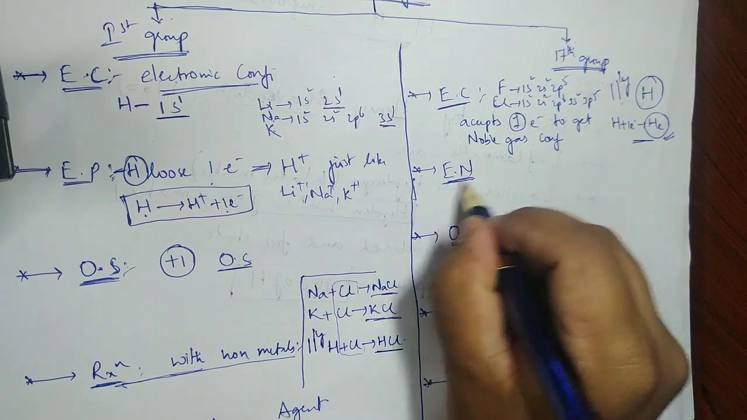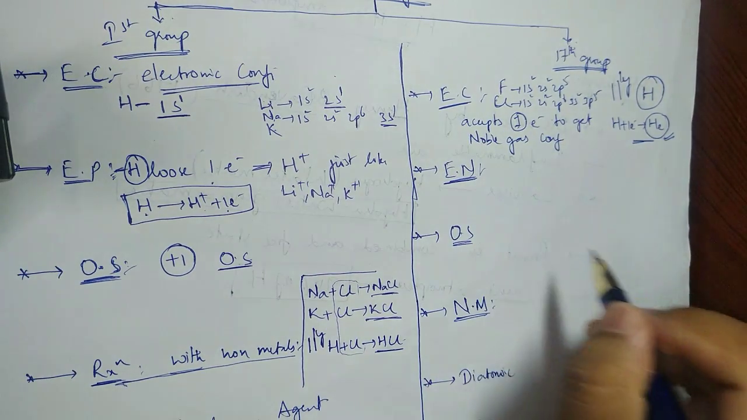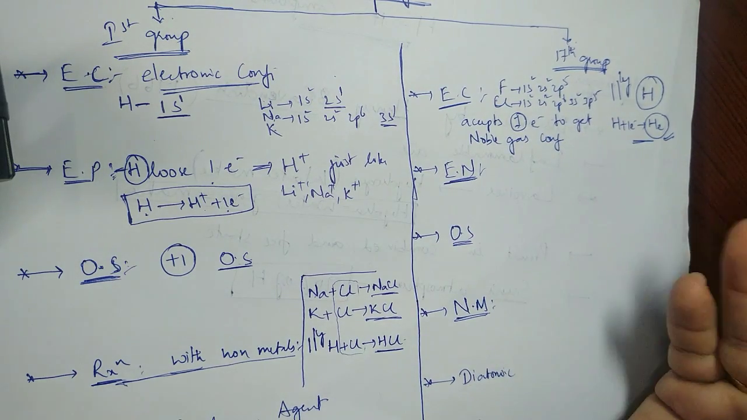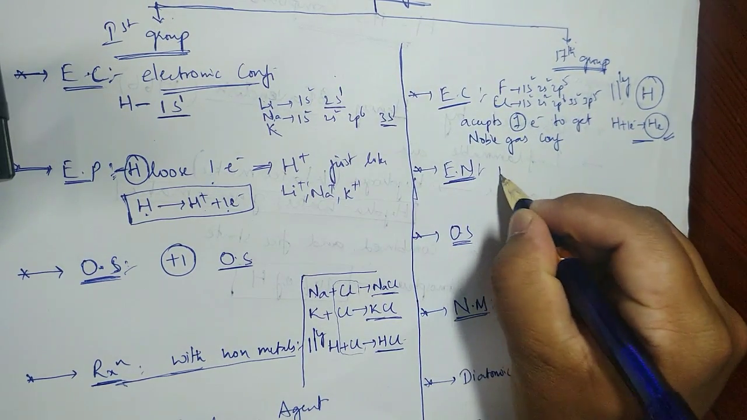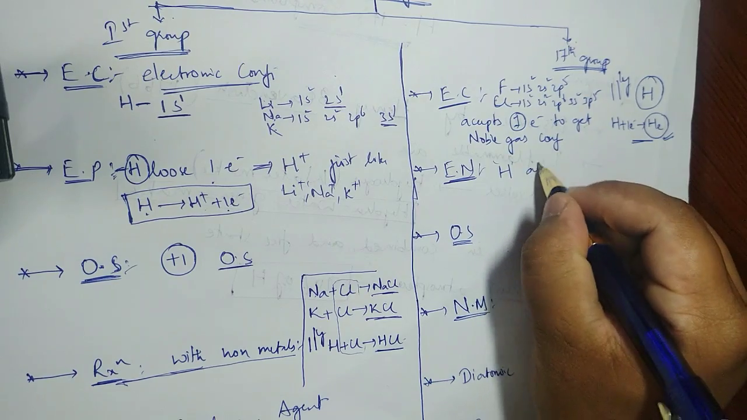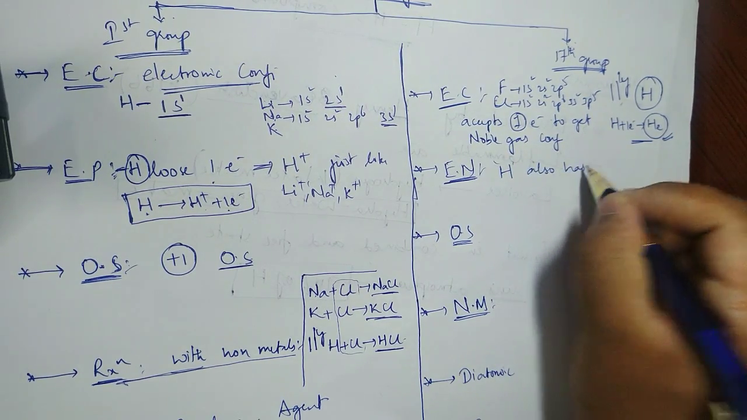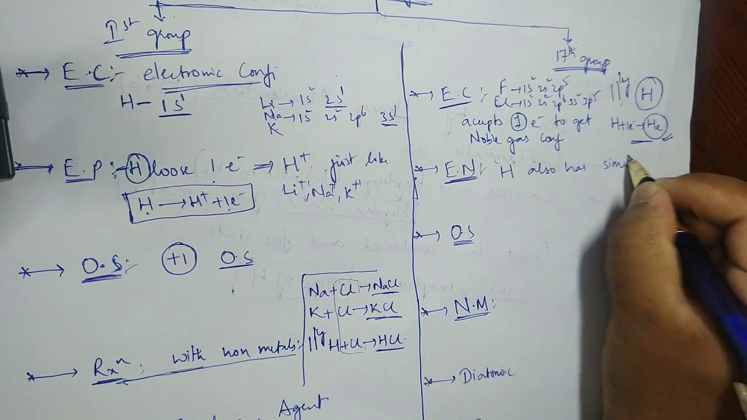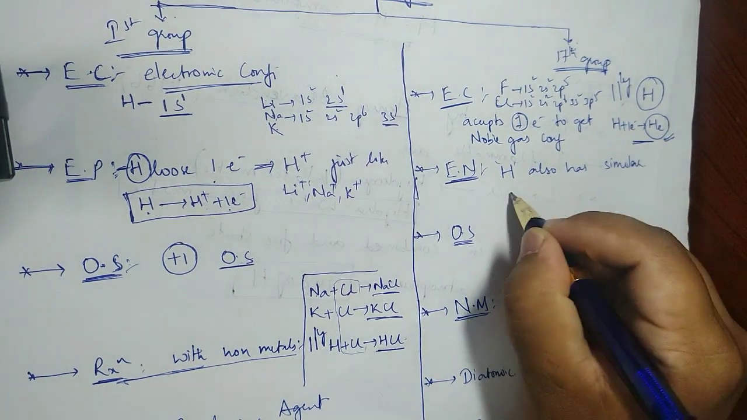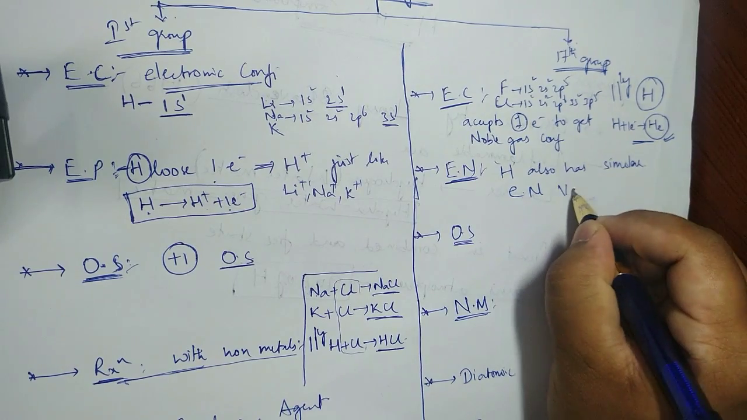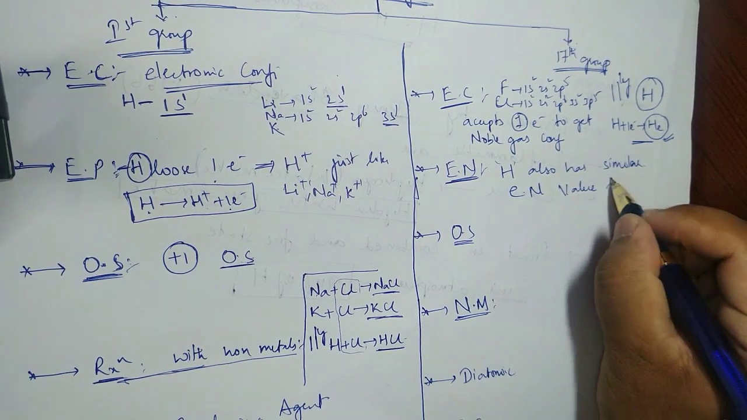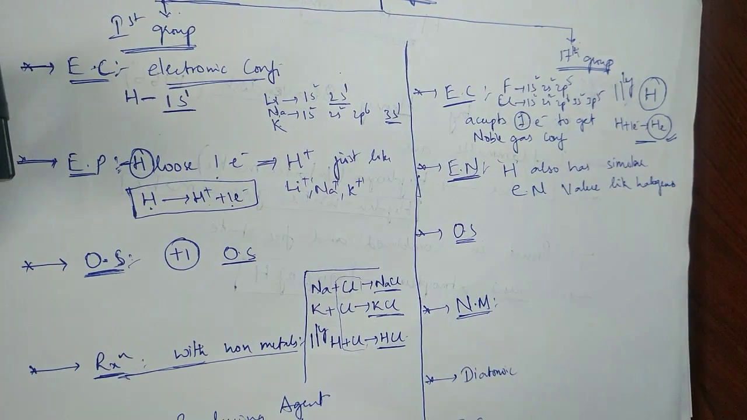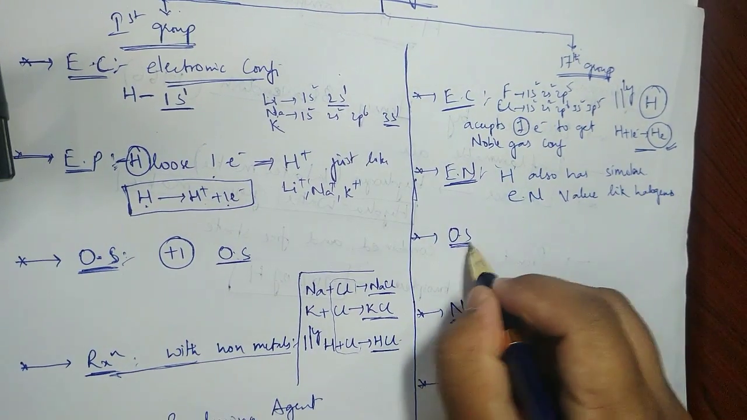Second, electronegativity. When you talk about electronegativity, we have seen that fluorine, chlorine, bromine, iodine, all of them are highly electronegative, and hydrogen also has a similar electronegativity value, like the halogens. So that is another point.